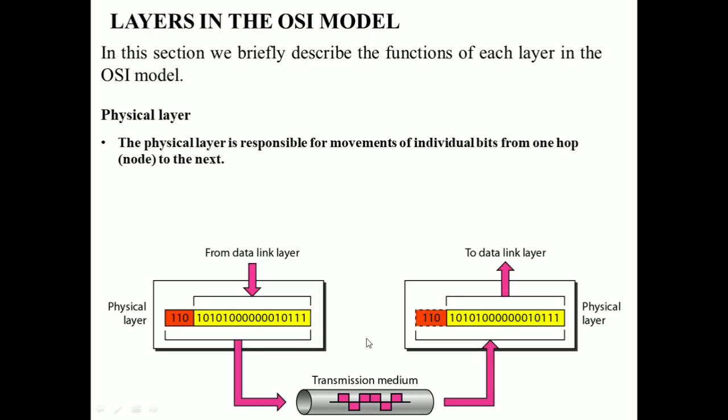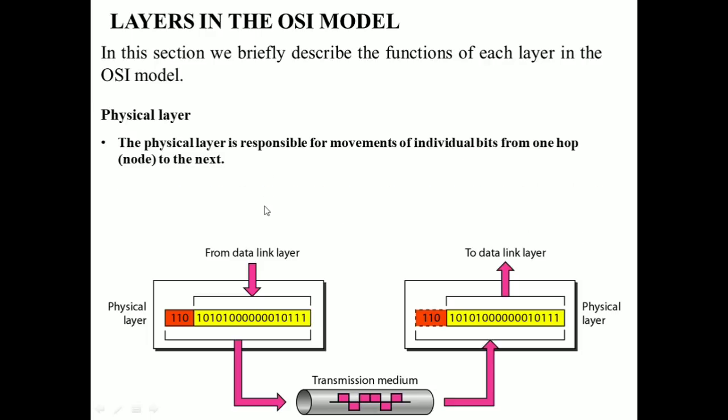And the physical layer defines the procedures and functions that the physical devices and the interfaces have to perform for this transmission of the bits to occur. So the main responsibility of the physical layer is to transmit the individual bits from one node to the next node. The physical layer is responsible for doing the following functions.